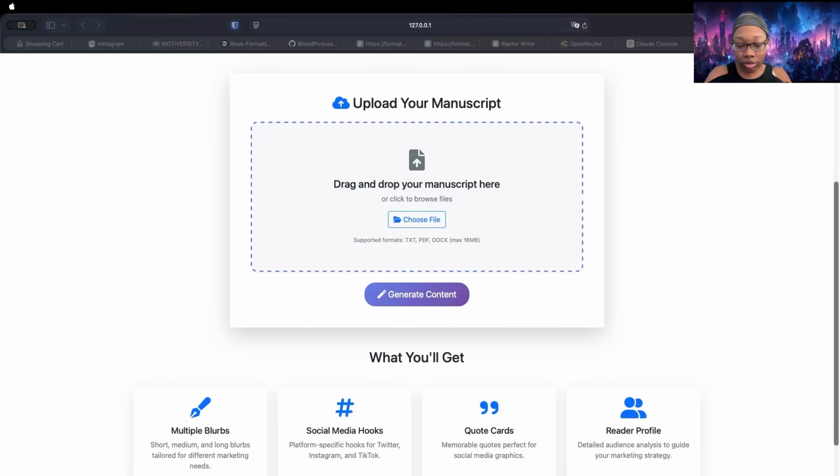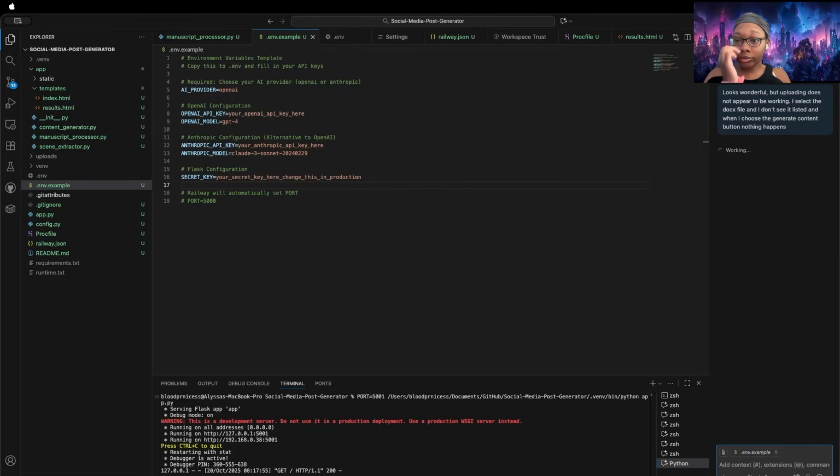And when I choose, what's the name of this button called? Generate content button, nothing happens. Generate content button, nothing happens. Go ahead, set that off.